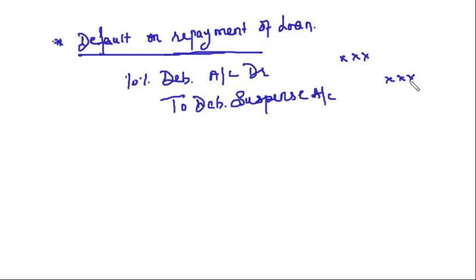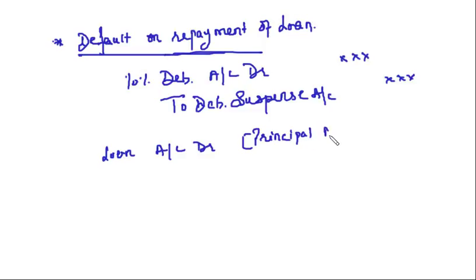Now, when the bank accepts your debentures, when the bank is going to use your debentures against the repayment of loan account, then what will be your journal entry? Your journal entry will be like this. First, you will debit the loan account, that is the principal amount outstanding.